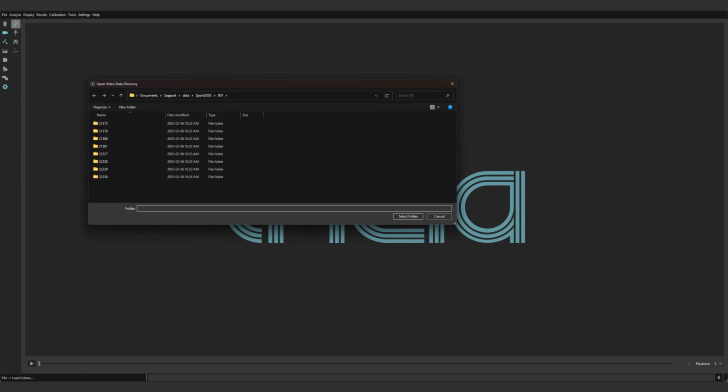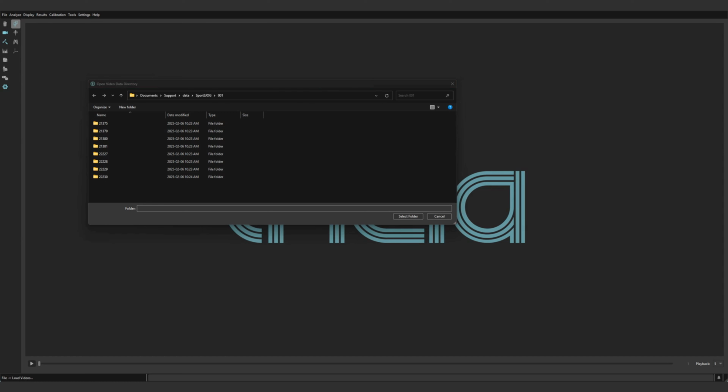If you do not have a calibration file and are using the Theia 3D chessboard calibration method, you can watch the chessboard calibration tutorial and complete that step first. If you are using a third-party calibration method such as a wand calibration from Qualisys or Vicon, you will need to have the calibration file saved as a TXT file for Qualisys calibrations, or as an XCP file for Vicon calibrations.